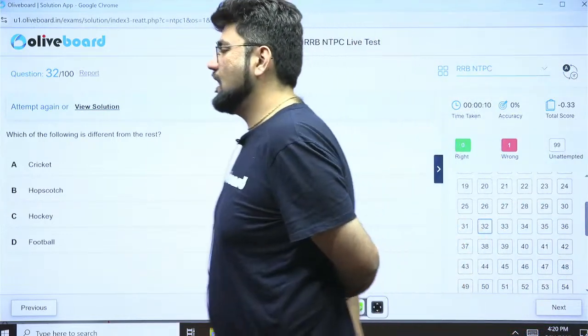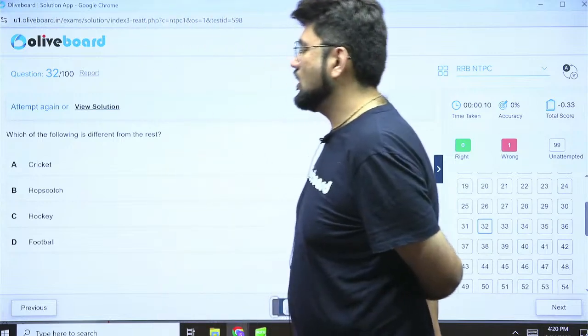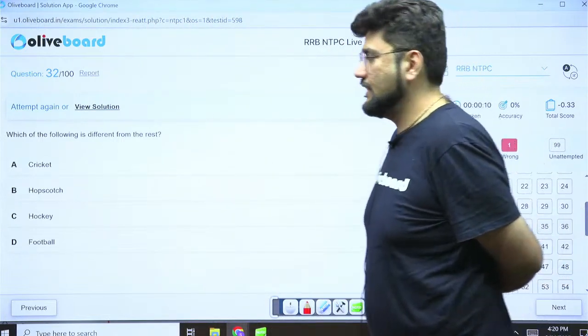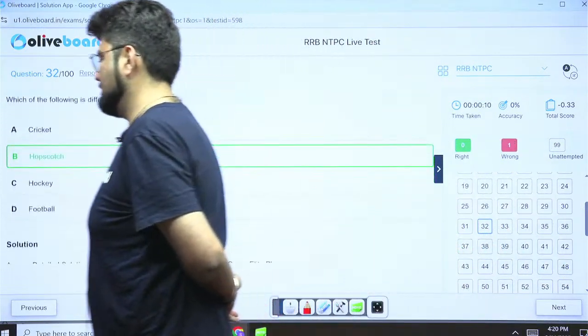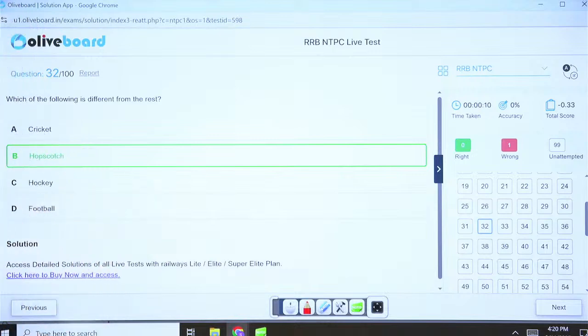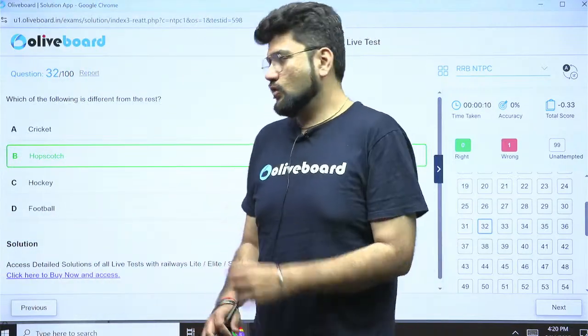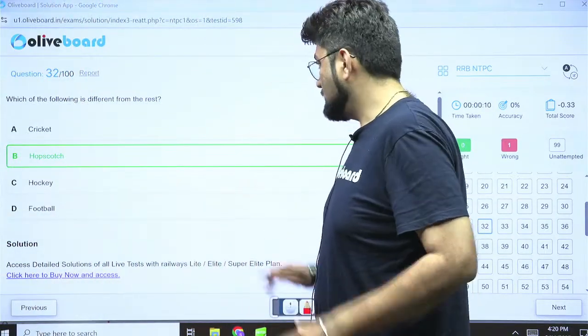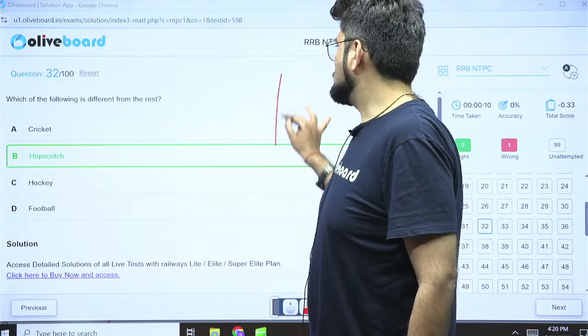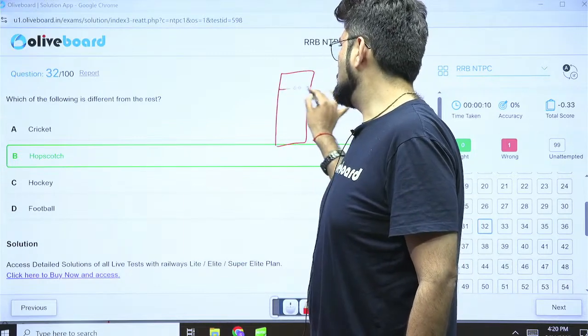Cricket is a large international game. Football, hockey, large international games, right? Hopscotch is just a little kid's game. What is hopscotch? I may ask, a lot of people don't know this. So if you know, on the floor a pattern of this sort is created. I don't know how many of you have seen this.